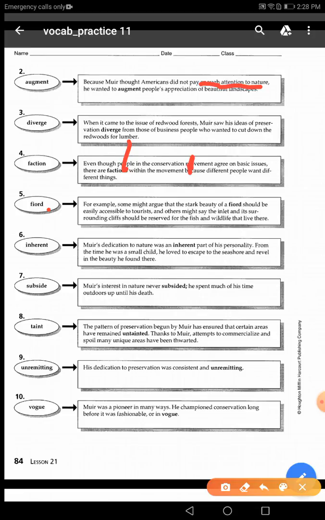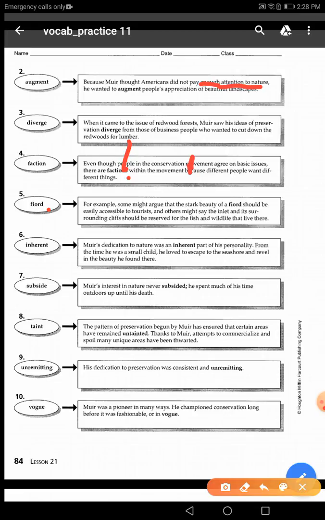You will find that the answer to that one is number 15. So 15 is diverge. Read the meanings, please. And again, which part of speech is the word diverge? We said the word diverge is a verb. The next one is the word faction. Faction, again, the same, guys, which part of speech is it?